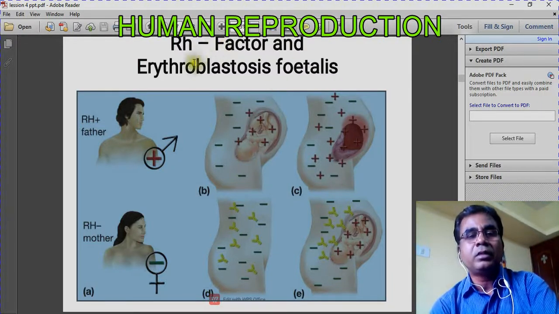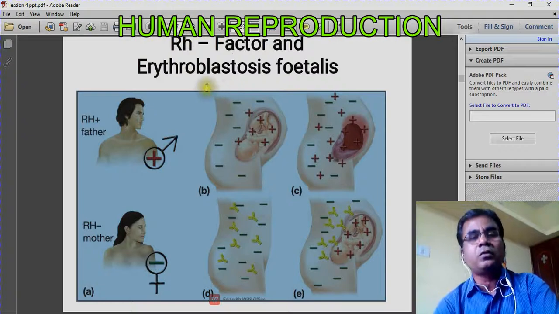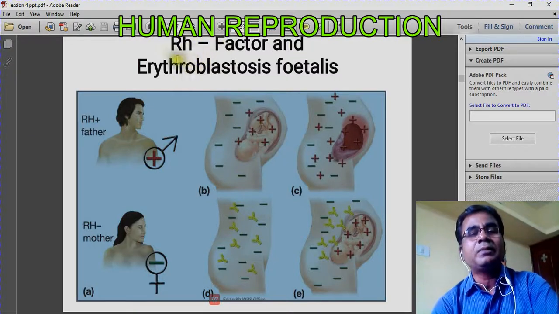Now, when we are talking about the RH factor, this is another antigen, the RH antigen, which is also found on the surface of RBC. Based on the presence or absence of this antigen, the blood group is denoted as negative or positive. If the RH antigen is there in the RBC, then the blood group is RH positive.